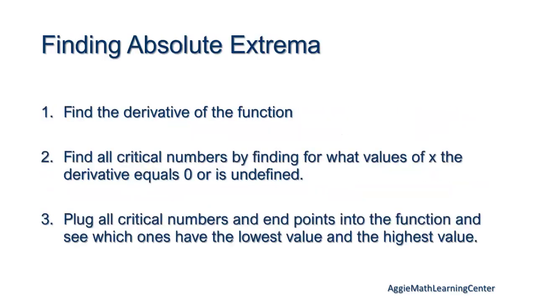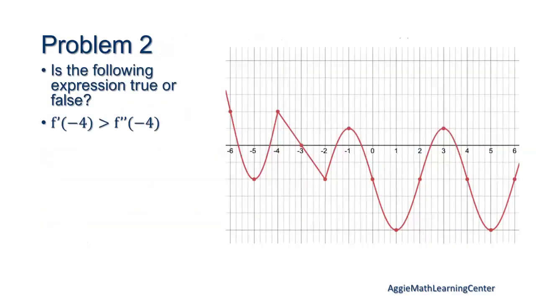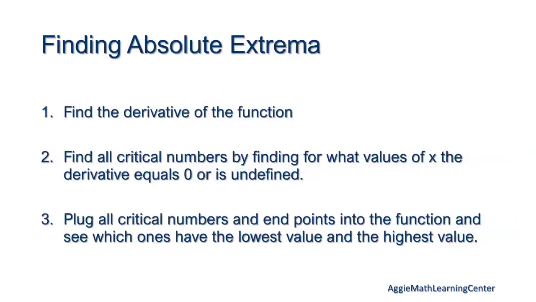Questions on this one? Okay, so these are the steps on how we find those maximums and minimums. First you find the derivative. Then we find the critical numbers. And like Aiden said before, we want to set 0 equal to the derivative and solve for x. That will tell us where our slope is 0. And then we can plug those numbers back into our function to see if it's a max or min, if it's the highest point or maybe it's one of our endpoints. Questions on that? We'll do an example in a second. Sorry, yeah. Any questions?